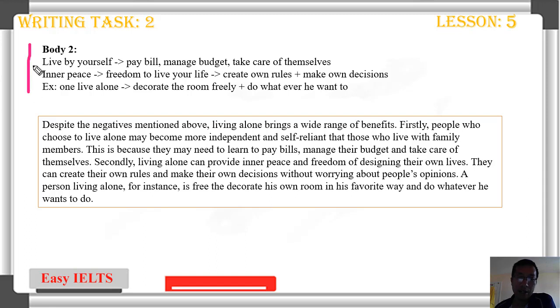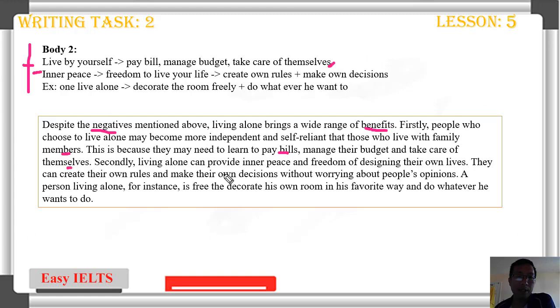And for body 2, you can say the advantage, or say the positive or the benefit. Despite the negatives mentioned above, living alone brings a wide range of benefits. Okay, firstly, people who choose to live alone may become more independent, and this is because they may need to learn to pay bills, manage their budgets, and take care of themselves.